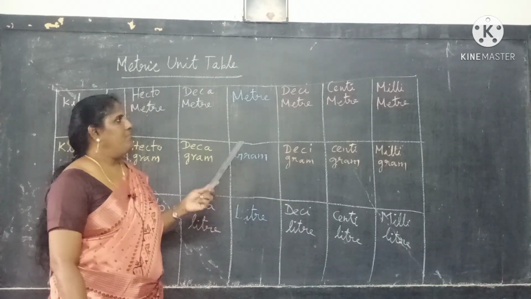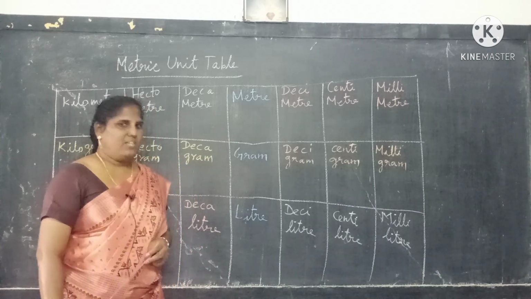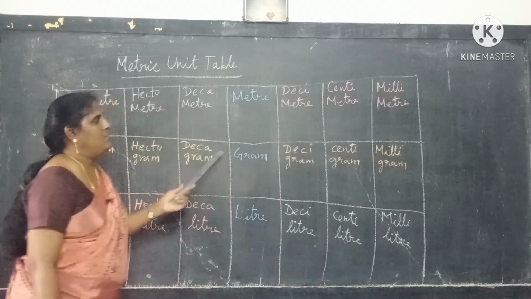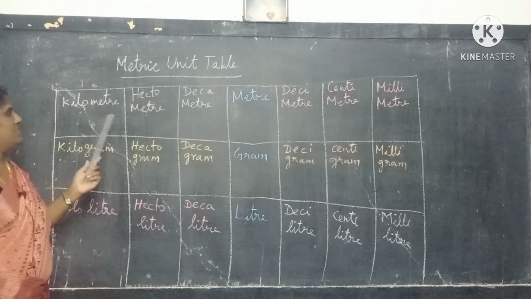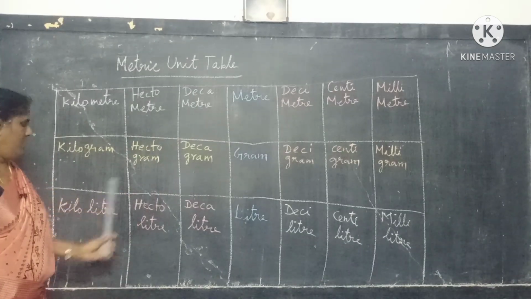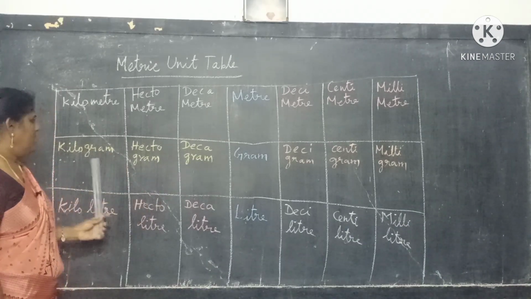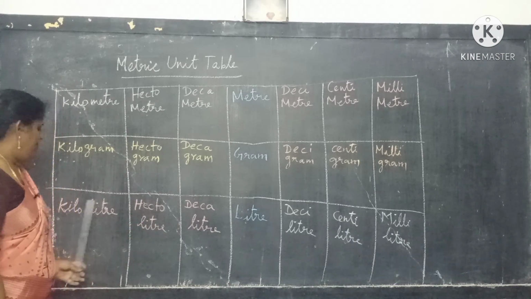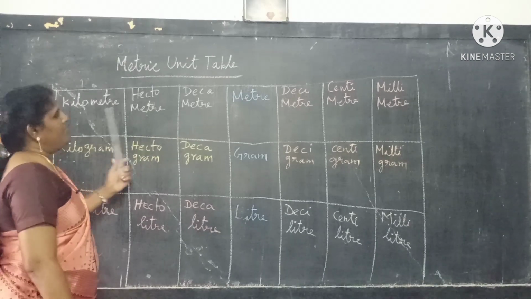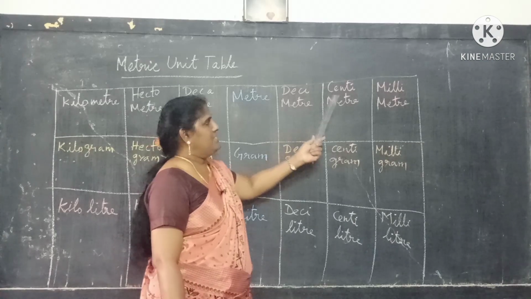All the measurements are based on the decimal system. The decimal system is by 10 only. First of all, see what is given here. What are the higher measurements? The first 3: kilo, hecto, deca. Meter for length, gram for weight, and liter for capacity or volume. Next, the small measurements: deci, centi, milli.